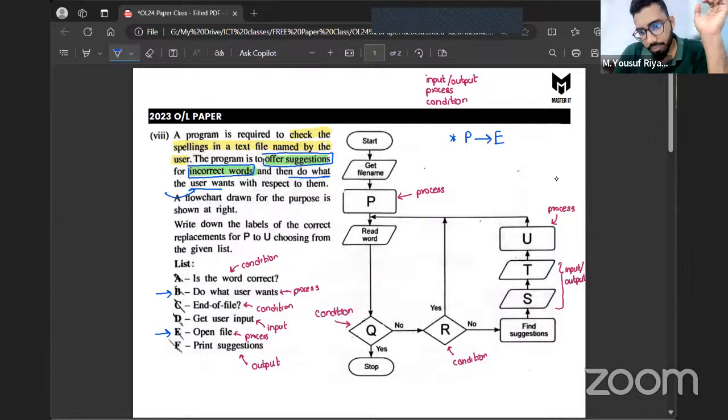Is that clear, all of you? Yes or no? And then eventually the statement U should contain what?